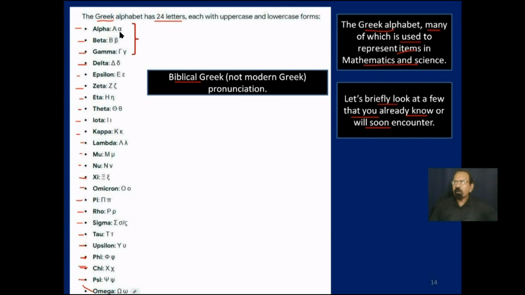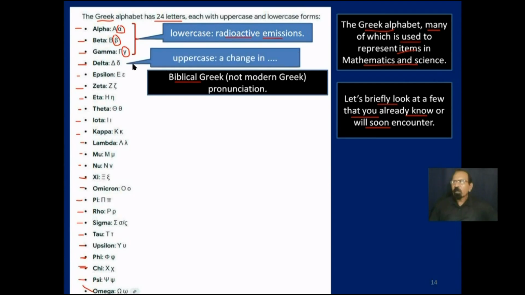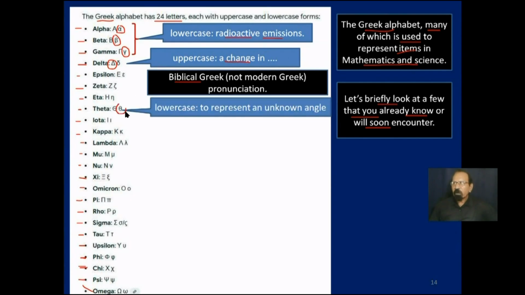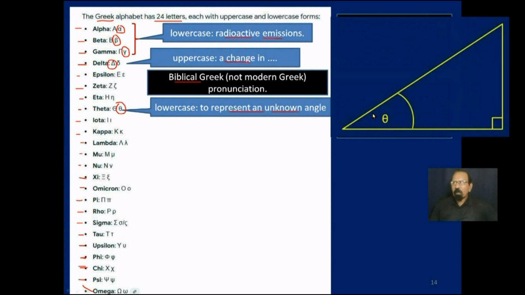These first three here, the lowercase alpha, beta, and gamma, are used to represent the three types of radioactive emissions. The uppercase delta is used to represent a change in, for example, delta P is equal to rho g delta h in physics. Then we go to this one here, lowercase theta. It is used to represent an unknown angle, and you will hear your math teacher and your physics teacher say sine theta is equal to 0.5 or something of the sort.